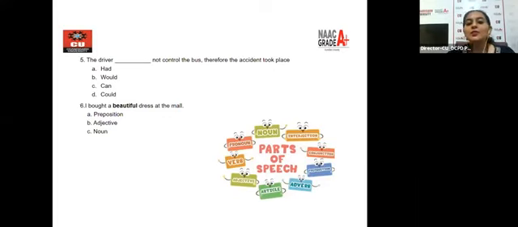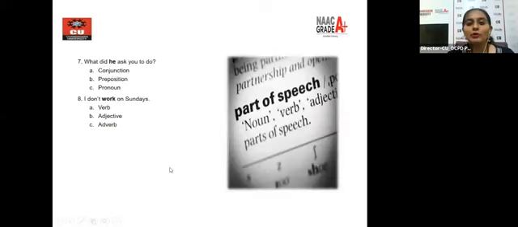So the answer to this is B, adjective. It is the quality of that dress, it defines what that dress is all about. That is what an adjective does. Preposition is associated with direction, the place. Noun, of course, is the name of a person, place, or thing. So the answer is B. I hope all of you got that correct.